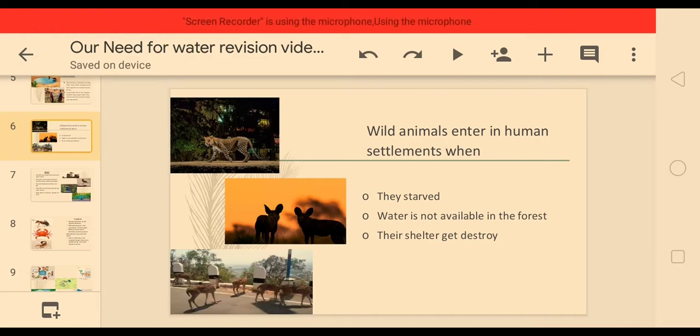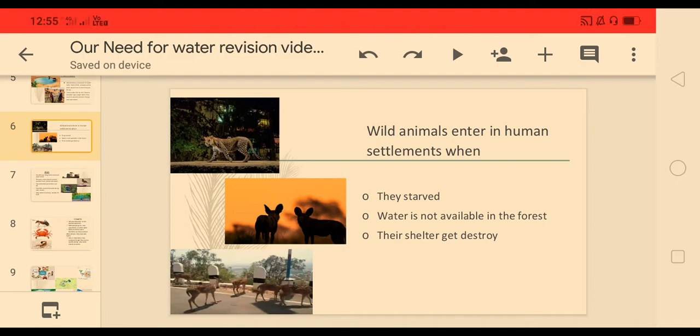And when water is not available in the forest, now we have learned about the water hole, and we learned that the water hole gets filled with rainwater. If in the summer season there is a shortage of water and all the river water you have seen has evaporated, then that water hole also may dry up.